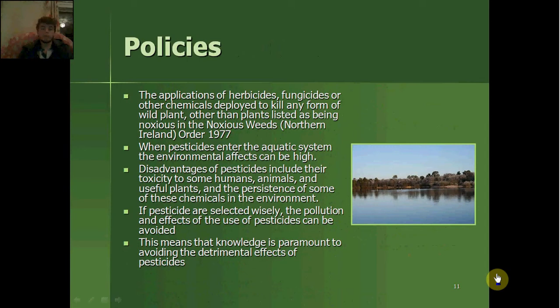Disadvantages of pesticides include their toxicity to some humans, animals and useful plants, and the persistence of some of these chemicals in the environment. If pesticides are selected wisely, the pollution and effects of the use of pesticides can be avoided. This means that knowledge is paramount to avoiding the detrimental effects of pesticides.